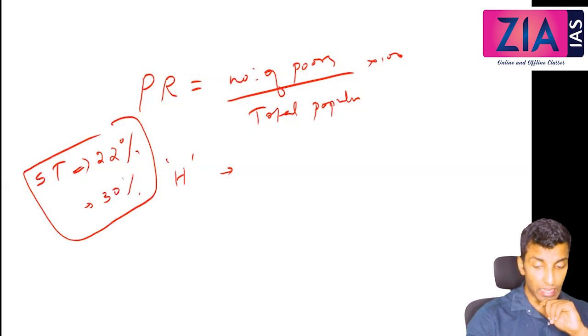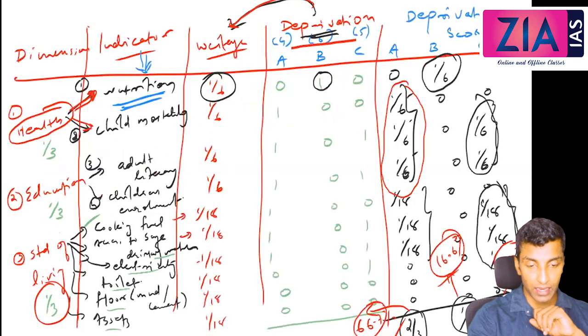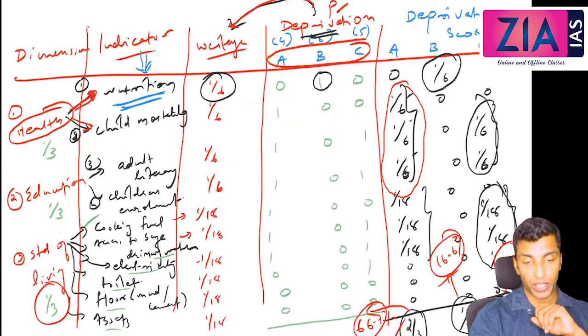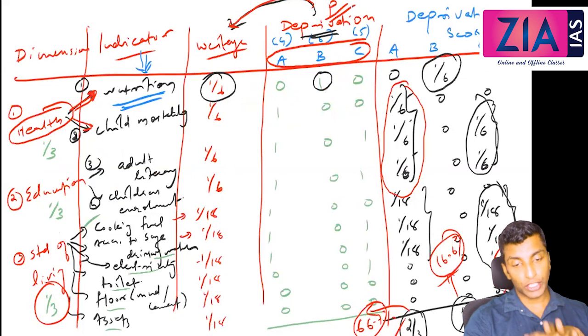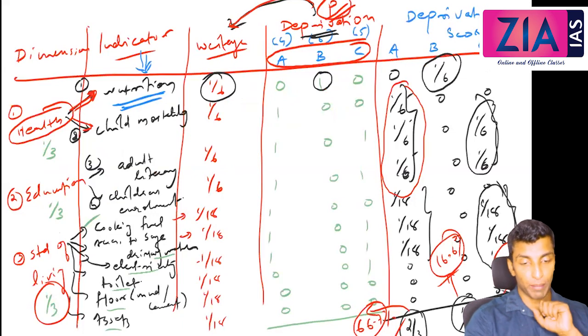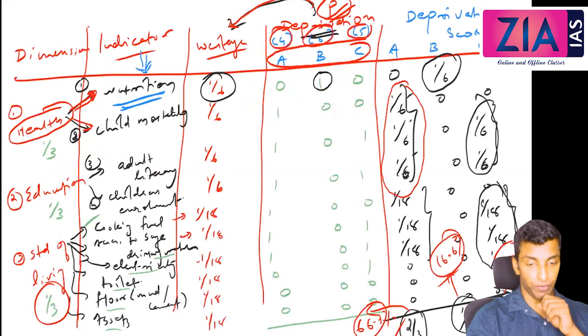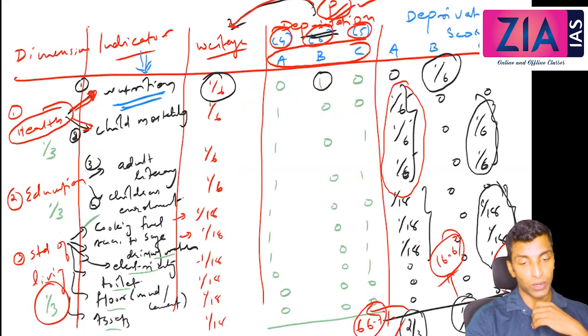So here, tell me how you calculate the head count ratio in this context. Let's suppose these three families are in one country. So this is, let's say, country P. How can you calculate the poverty ratio of this country P? Only three families are there. And how many members are there? 4, 6 and 5. So tell me, what is the poverty ratio of country P? How can you calculate?